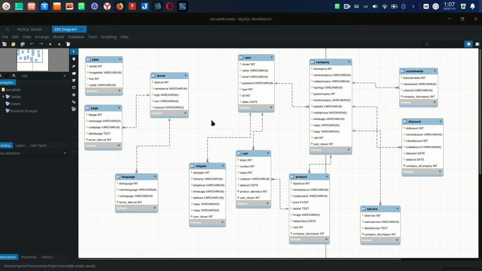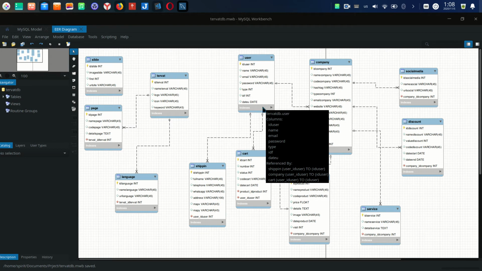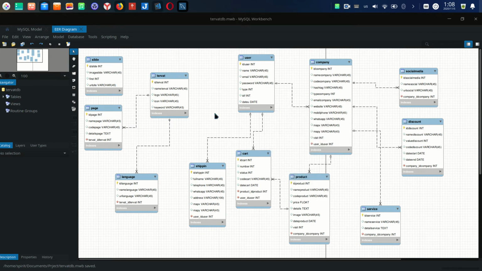So, if you remember, we made some design, but we continue in this design. For now, remember, we have one user. This user is maybe the customer or one client, or the company, whatever, because one user can create the company, have the product or have the service.